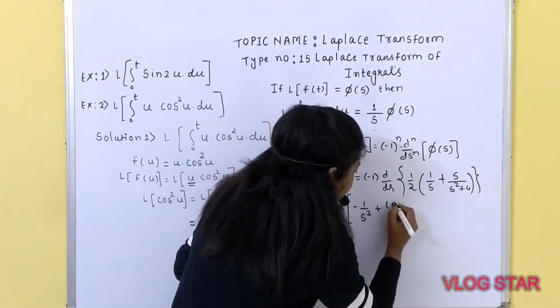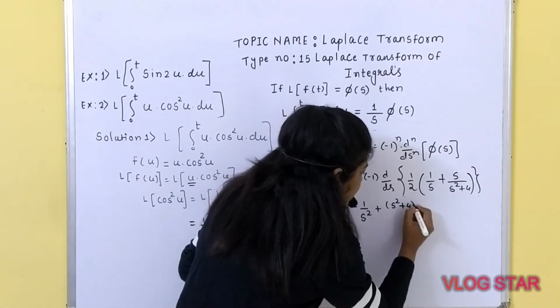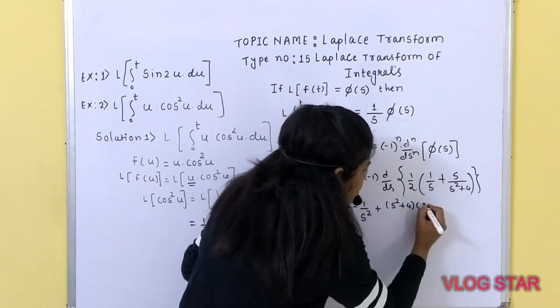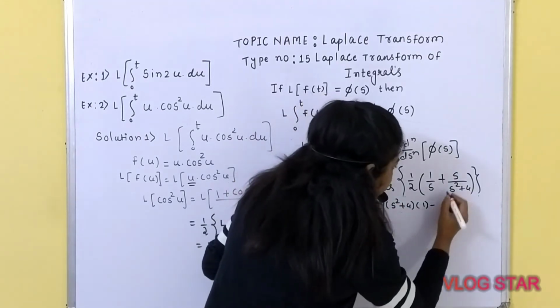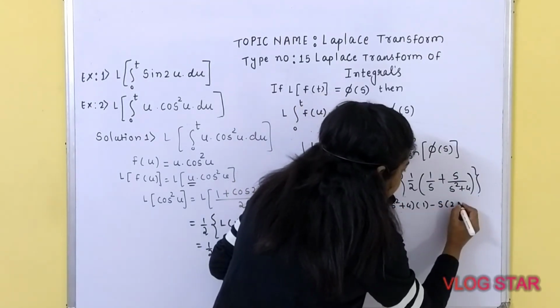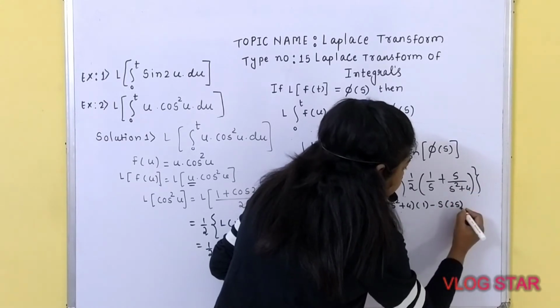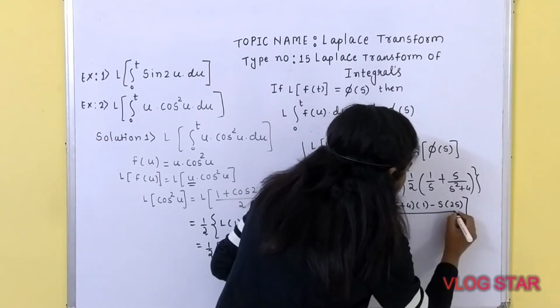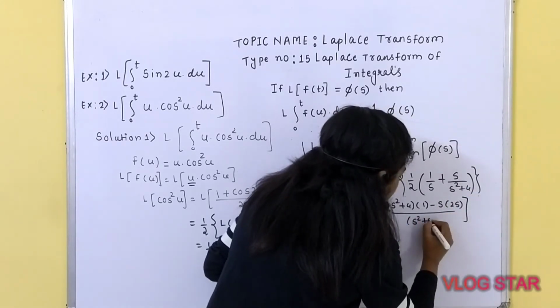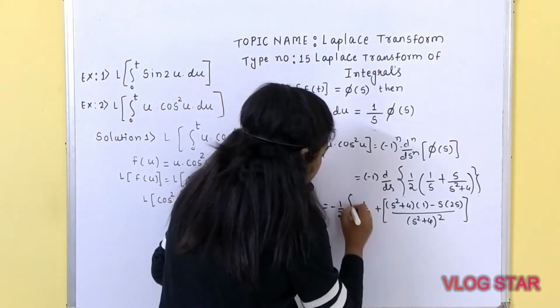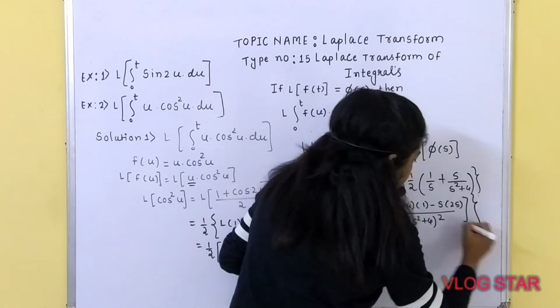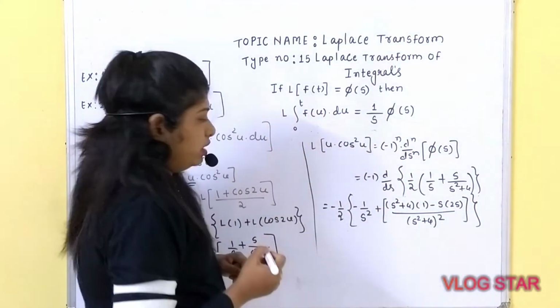Plus s square plus 4 as it is into derivative of s is 1, minus s as it is into derivative of s square plus 4 is 2s, upon s square plus 4 whole square. You can use this curly bracket.